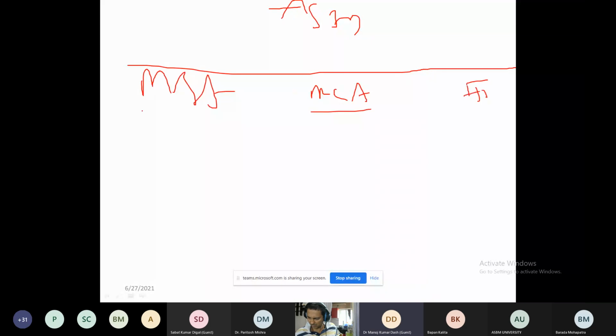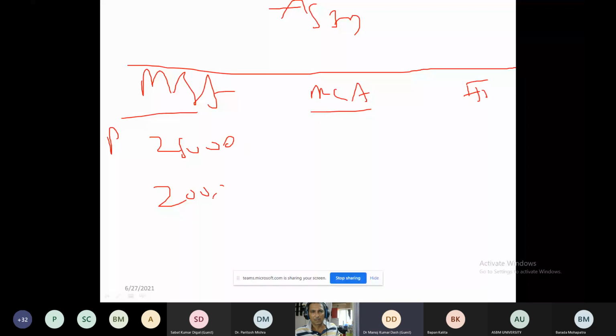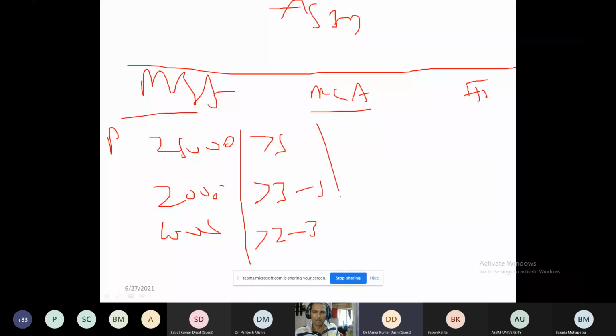Now the question is, in MBA, your price is 25,000, 20,000 and 10,000. And you are having the placement: you can offer more than 5 lakhs, more than 3 lakhs, and more than 2 lakhs, that is 2 to 3, 3 to 5, and above 5. Or we can go for hostel, studio compulsory. That is called residential training, non-residential training, and online training.